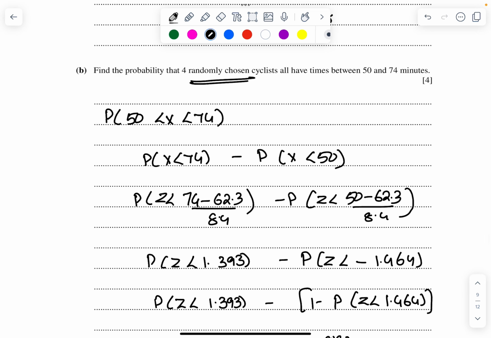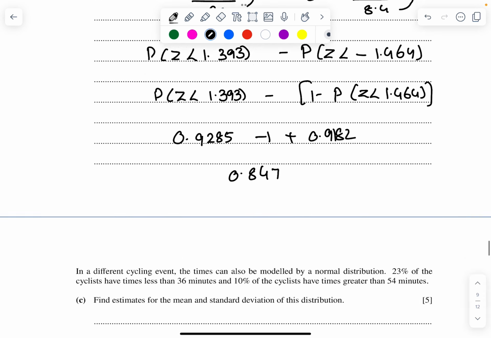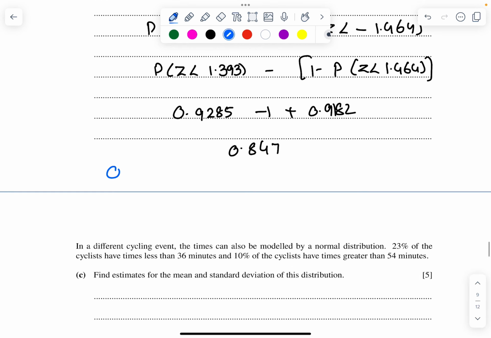But this is for one. For 4 random cyclists, all have the same time. So the first one is 0.847, the second is 0.847, the third is 0.847 and the fourth one is also 0.847. Answer is 0.514.